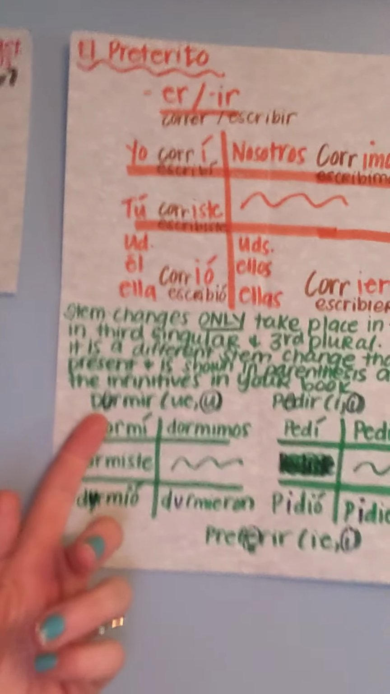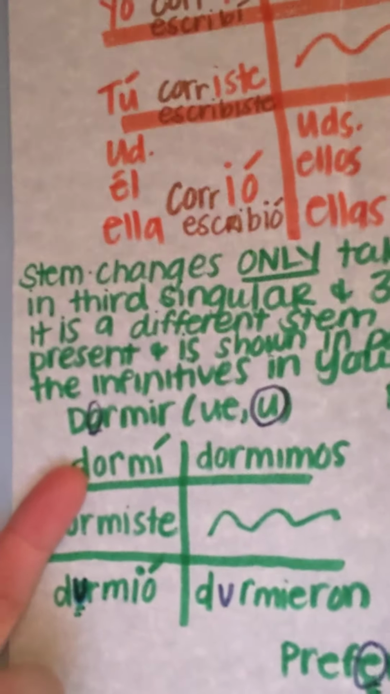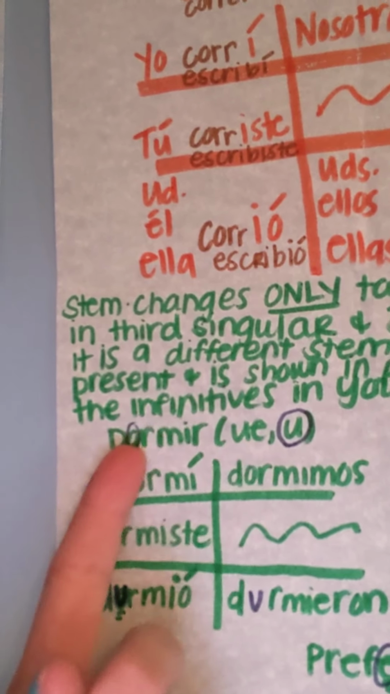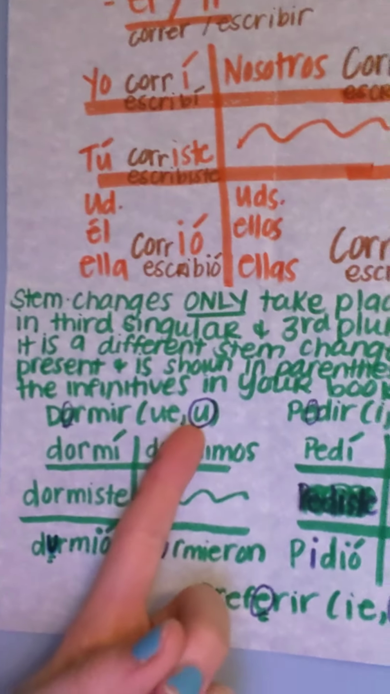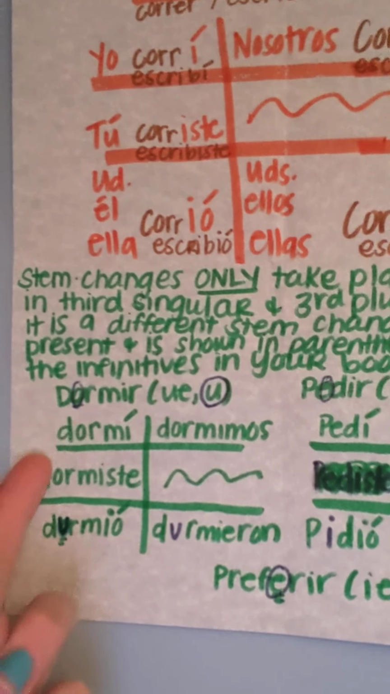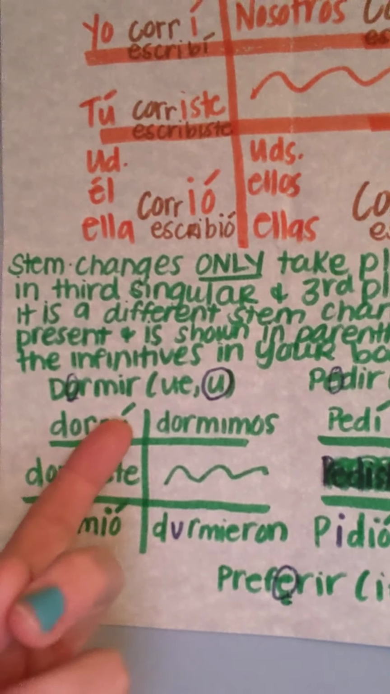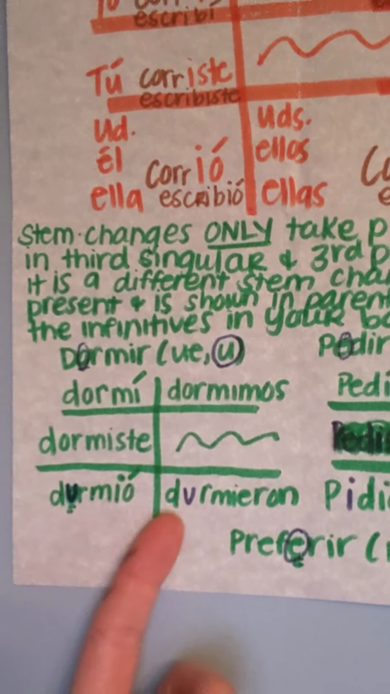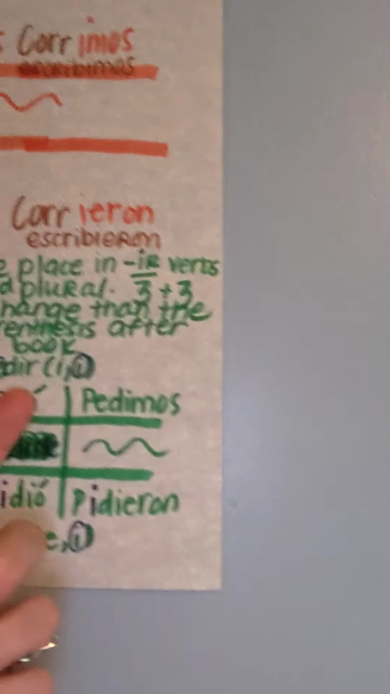So if we're looking at a verb like dormir, and we're looking at it in your textbook, it's going to have parentheses. It'll show you the UE. That means the stem change happens O to UE. You just need to memorize that, sorry. The second one, the second vowel lets us know, oh, that's the preterite. So it's dormí, dormiste, dormió, dormimos, dormieron. So see the U's here? It only happens here.